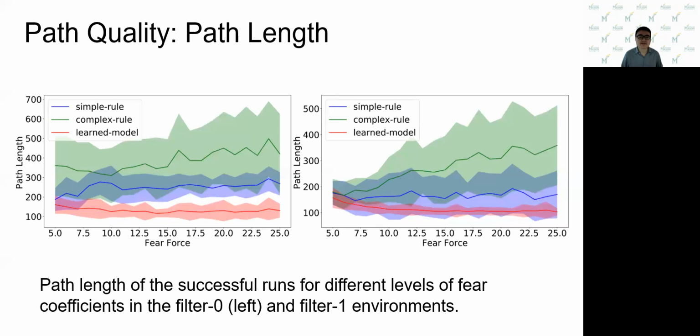Similarly, our experiments show the path lengths obtained using different levels of fear force. For this plot, we find that the path length of the learned model is significantly shorter compared to that controlled by the route-based methods. We also note that the standard deviation of the mean path length with the learned model is smaller than the other rule-based algorithms. This indicates that the learned model is robust in maintaining its efficiency even when the group becomes more difficult to handle.